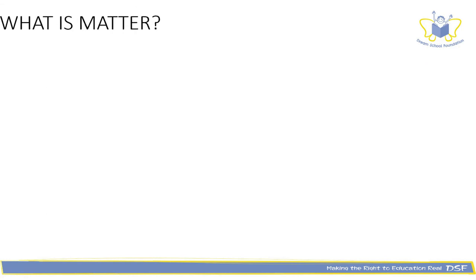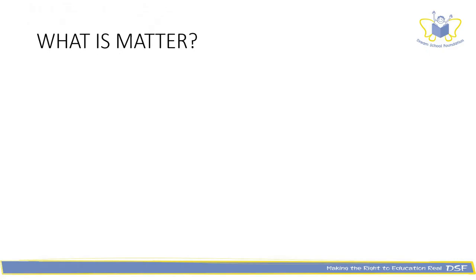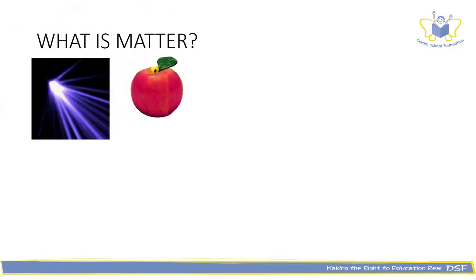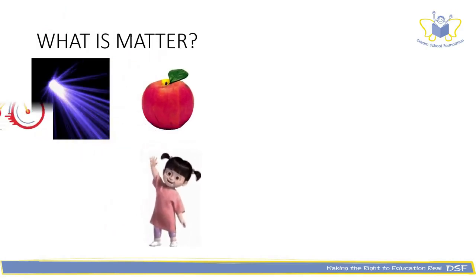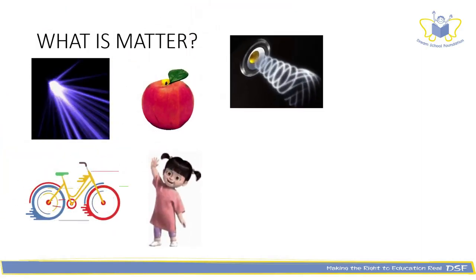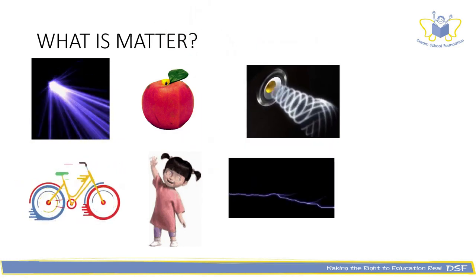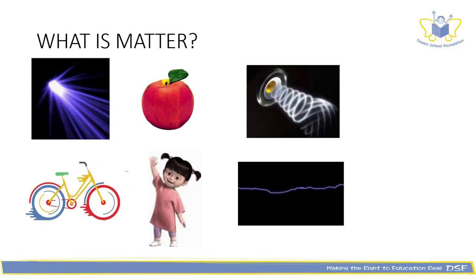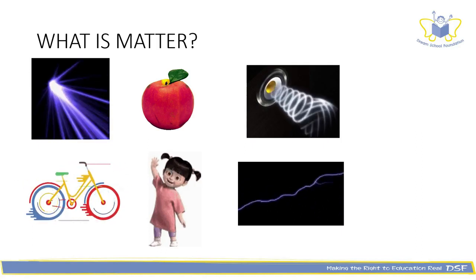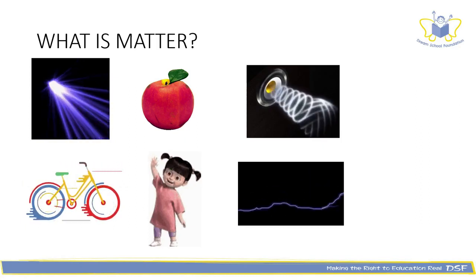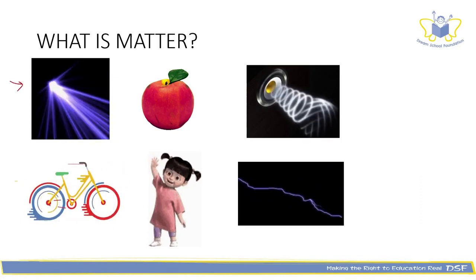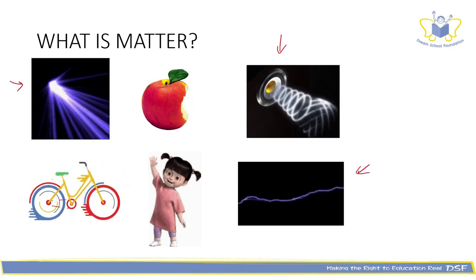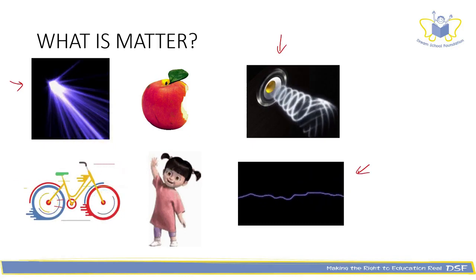In order to understand what is matter, we need to look at few examples in our daily life. Here's a flash of light, an apple, a kid waving, a bicycle, sound from speaker, and lightning. So among these, if I ask you to identify objects that occupy space and has mass, what would those be? Is it light? Can you measure the mass of light? No, right? What about sound or electricity? You can't measure the mass of any of these, right? So what are left behind?